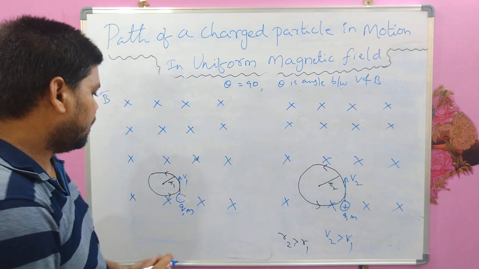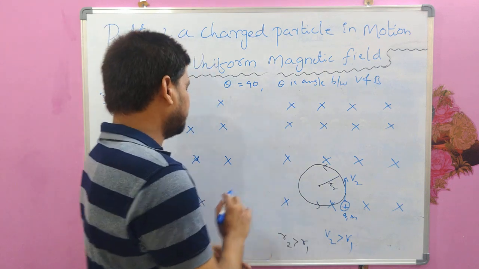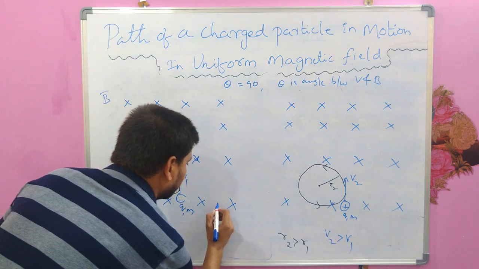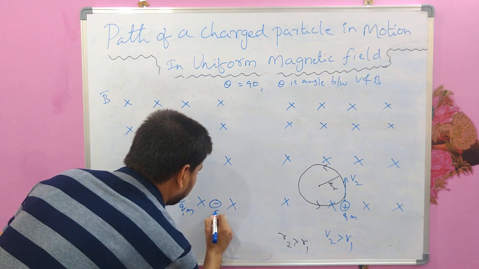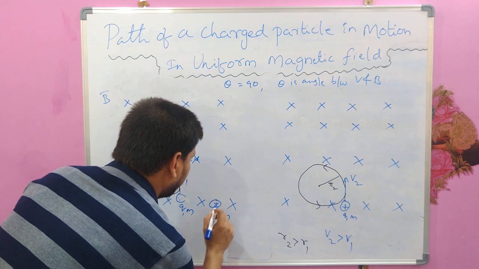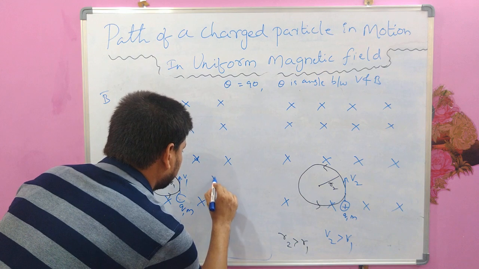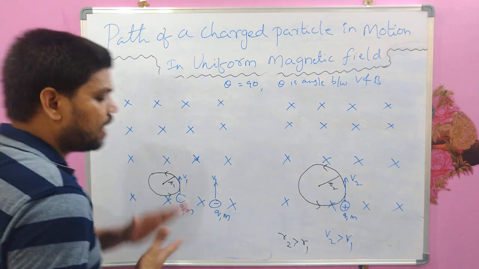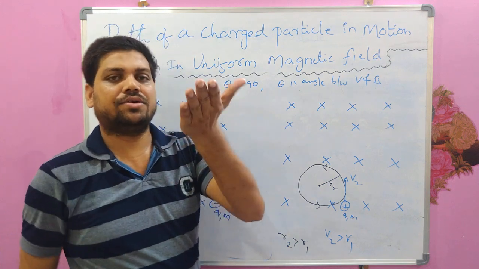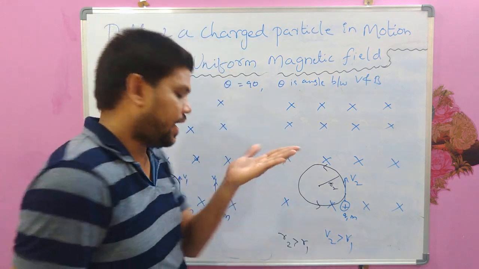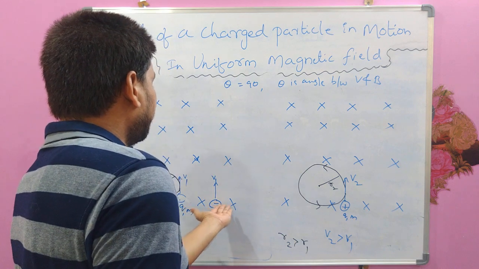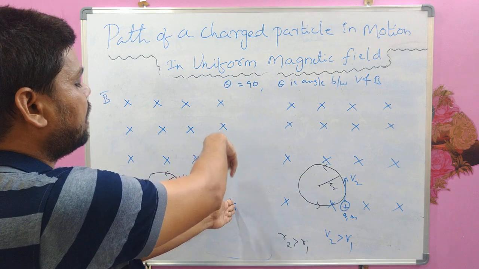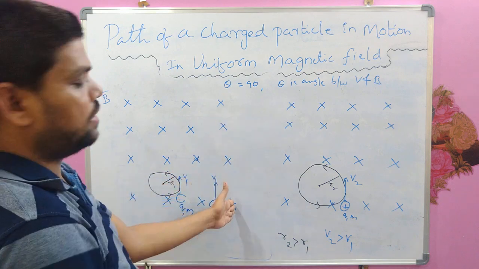But imagine if this is a negatively charged particle. Let me take another particle having negative charge moving in this direction with some velocity. In that case, what will happen? For that, you have to use your left hand and keep your four fingers in the direction of the magnetic field, and the thumb in the direction of the velocity of that negatively charged particle.